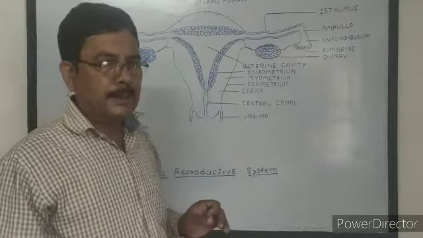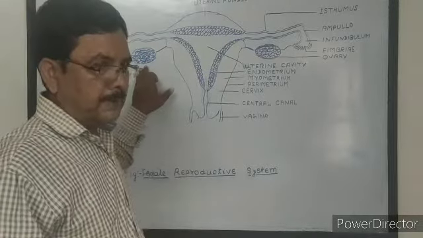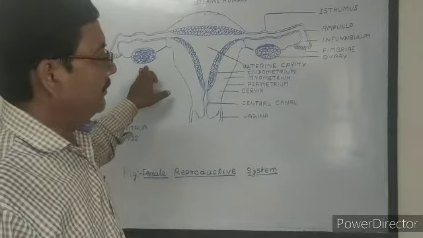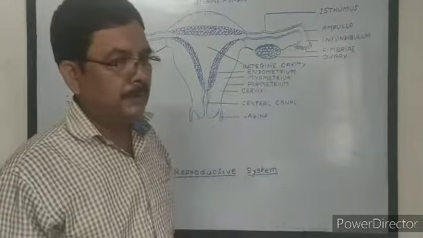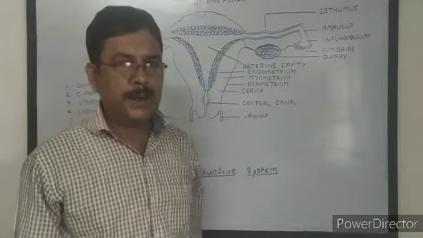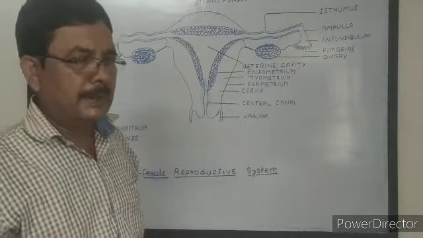Again oogenesis occurs and the Graafian follicle ruptures, and in the next 14 days the next ovum comes into the infundibulum of the fallopian tube and waits again for 2 to 3 days for fertilization. If fertilization again does not occur, then the cycle repeats.